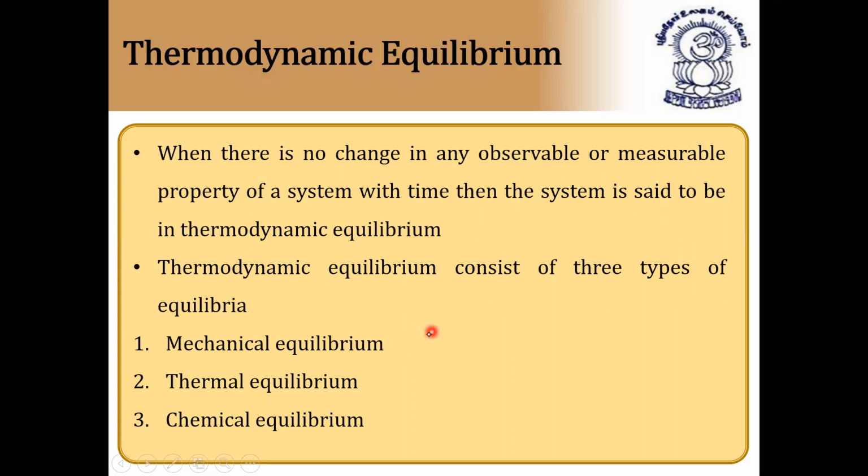One is mechanical equilibrium, thermal equilibrium, chemical equilibrium. Mechanical means the mechanism of the reaction. Thermal means with respect to heat, and chemical equilibrium with respect to chemical reactions. Let us see what are the things. So 1 liter, 1 atmosphere, 300 kelvins: PVT, pressure, volume, and temperature.